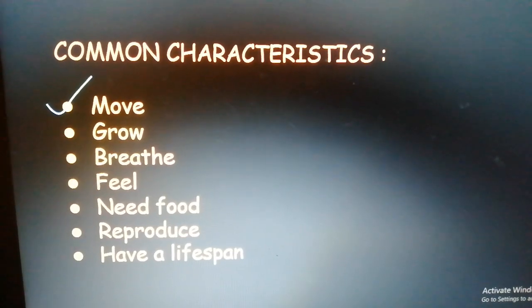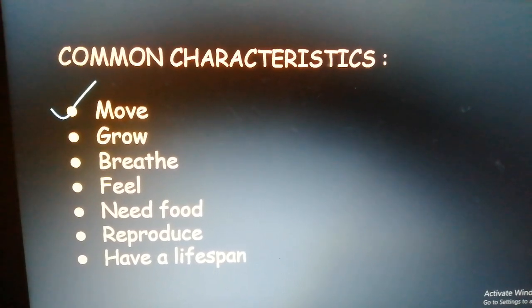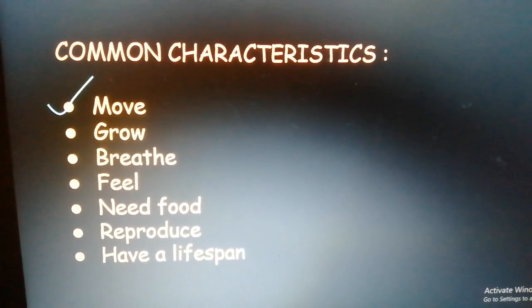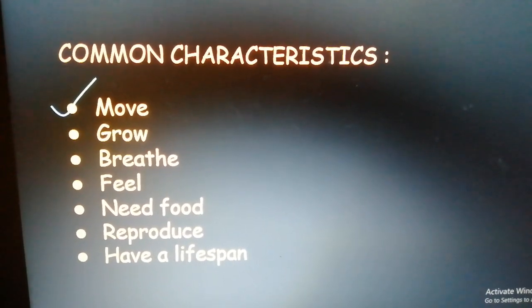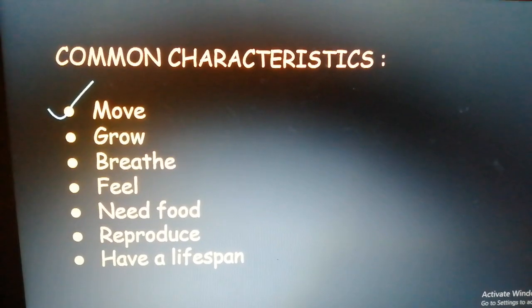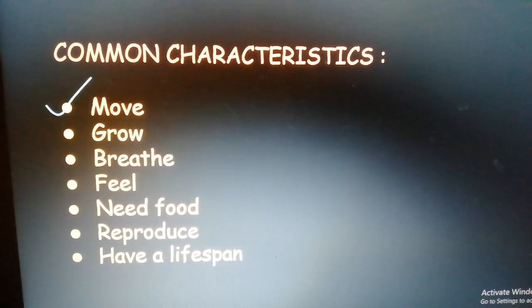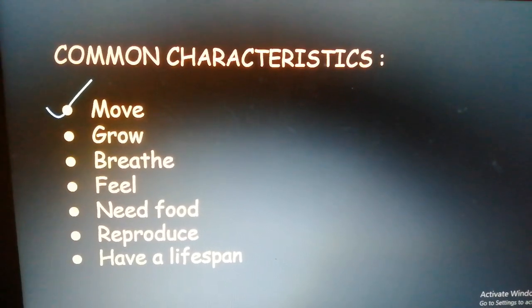So all living things, be it animals or plants, move. However, unlike animals, plants cannot locomote. That is, they cannot move from one place to another. They remain stationary. Wherever you plant them, they will remain in that place till they die.